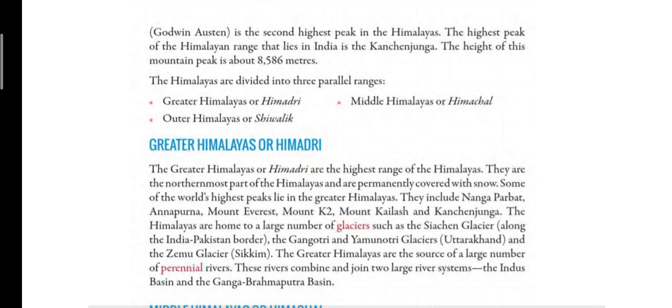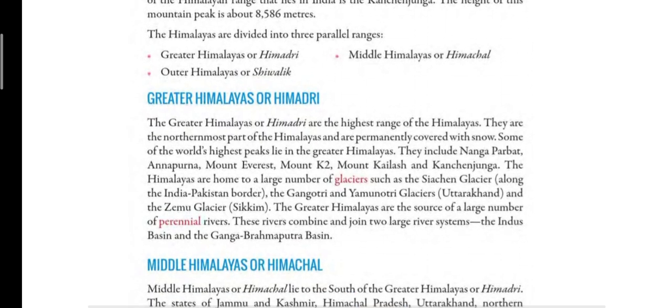Now children, as you all know that Himalayas are divided into 3 ranges. First is Greater Himalayas, or it is also known as Himadri. Middle Himalayas, it is also known as Himachal, and Outer Himalayas, it is also known as Shivalik. So these are the 3 mountain ranges of Himalayas. Firstly, let us read about Greater Himalayas or Himadri.